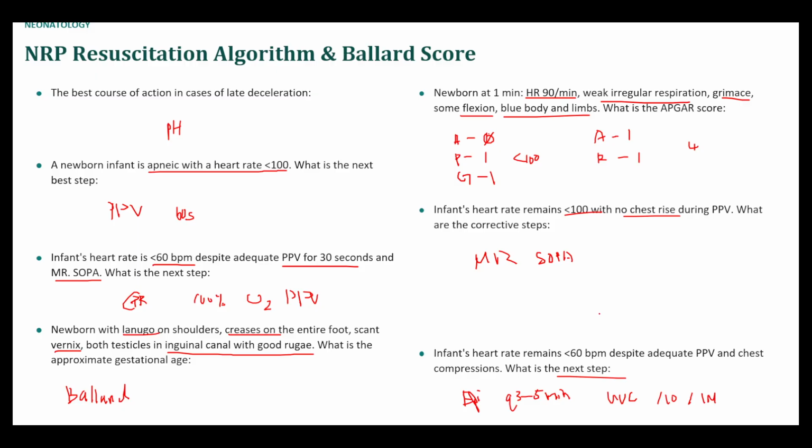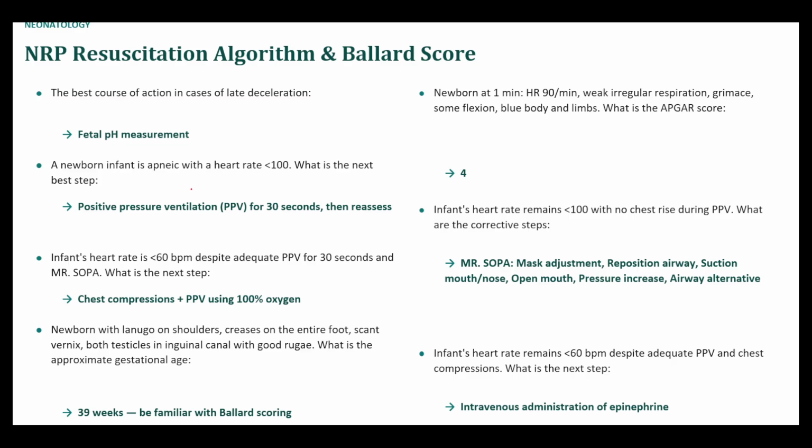Okay, so let's see how we did. Late decels, measure the pH. Good. Apneic with a heart rate under 100, do PPV. As I mentioned, they've sort of increased the duration in the latest iteration of the NRP. So it used to be just 30 seconds and then you move on to the next step, but now I think it's 60 seconds. If it's under 60 beats and you've already done the PPV, you've already done the Mr. SOPA, that's when you start doing CPR and you add 100% oxygen.